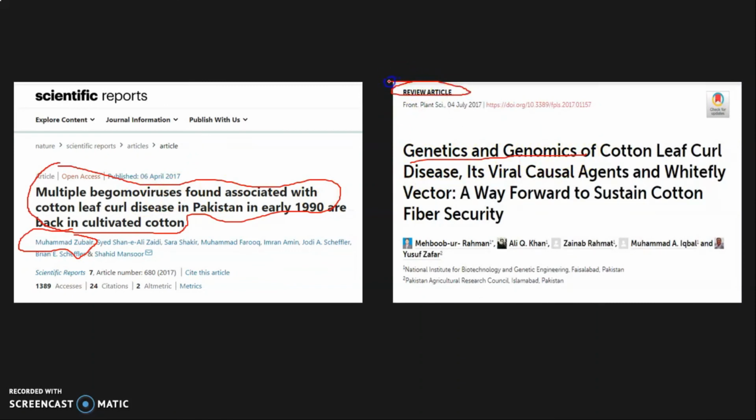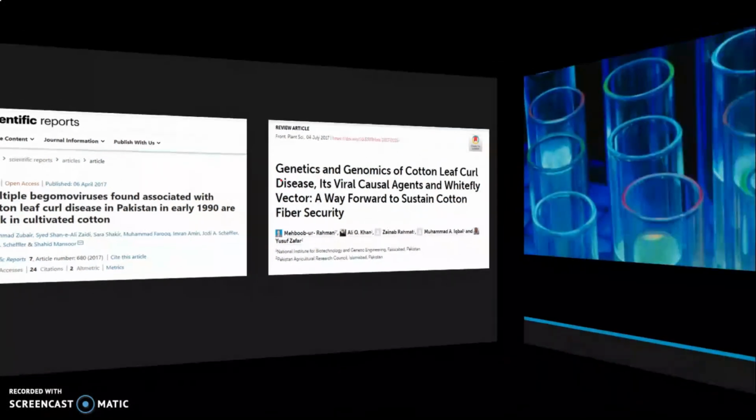This is a very good explanatory review article by Mehboob Rahman and the authors, who have described recent information about the cotton leaf curl disease, and I am very thankful to the authors of these articles.